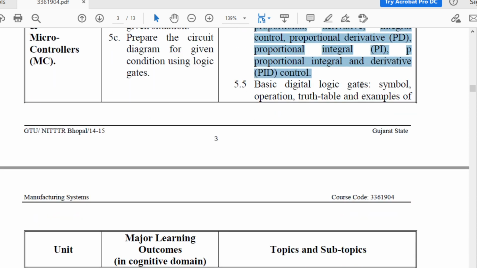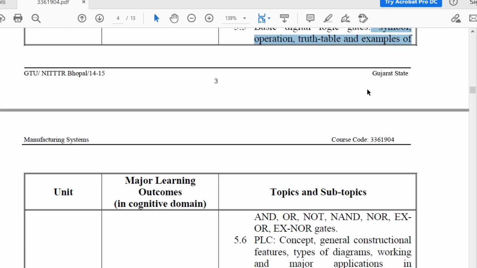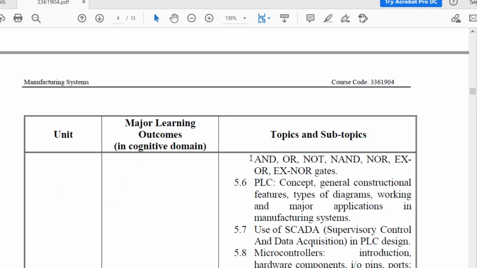Basic digital gates, in which what you are going to learn? That is symbol, operation, truth table and examples of AND, OR, NOT, NAND, NOR, XOR, XNOR gates.